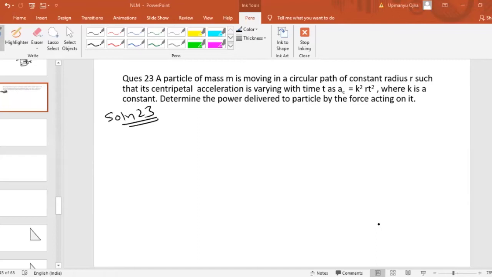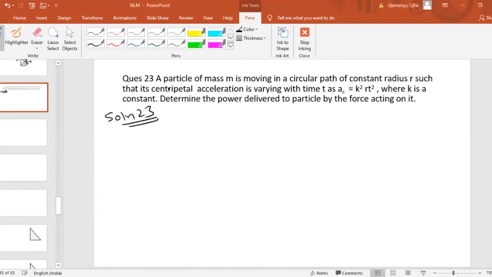The answer is m k square r square t. Fine. So let us solve this problem now.